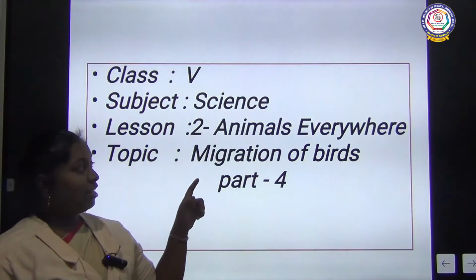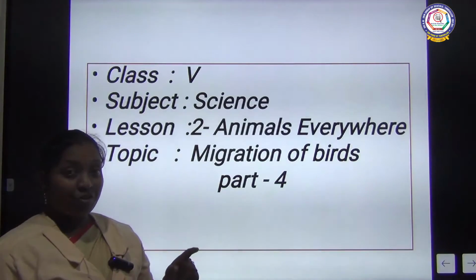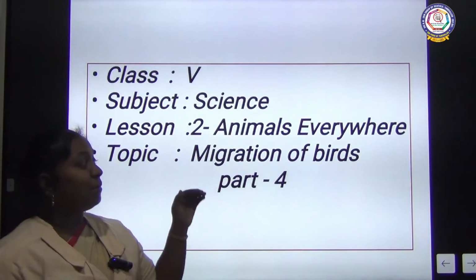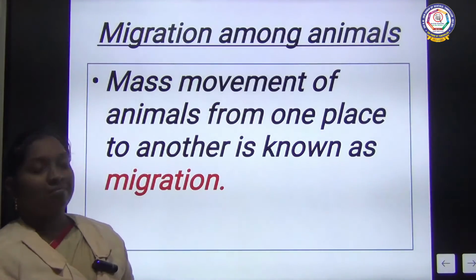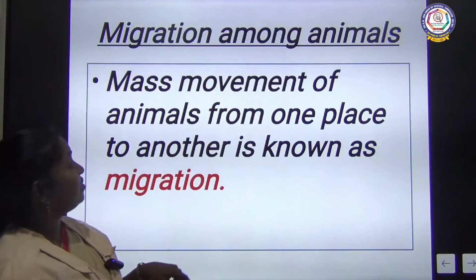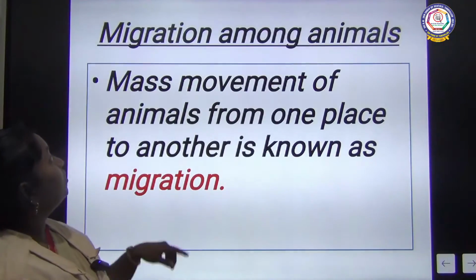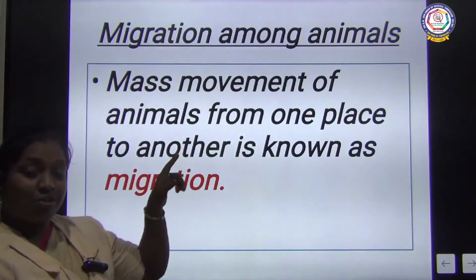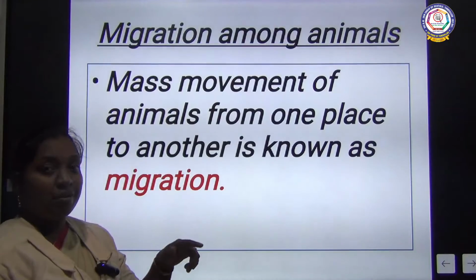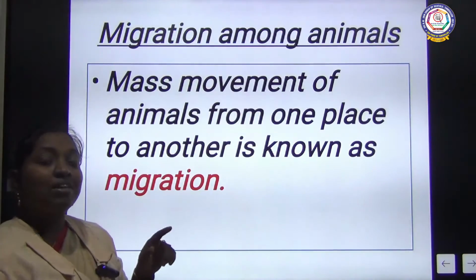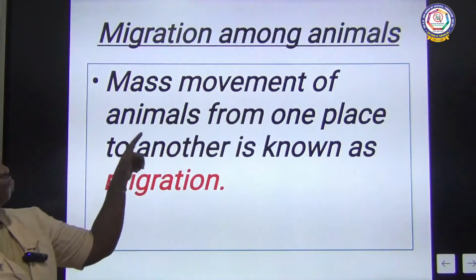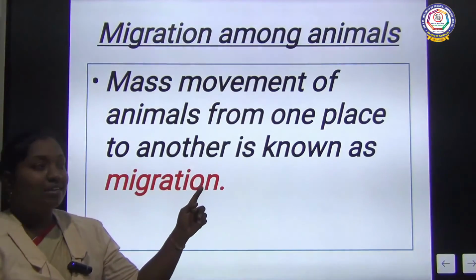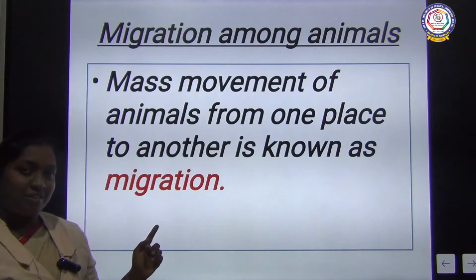In this lesson, Animals Everywhere, we see so many topics. The last topic of the lesson is migration of birds. Have you heard the word migration? Let's see what migration is now. Migration takes place in birds and animals. Now we are going to learn what migration is. Mass movement of animals from one place to another is known as migration.